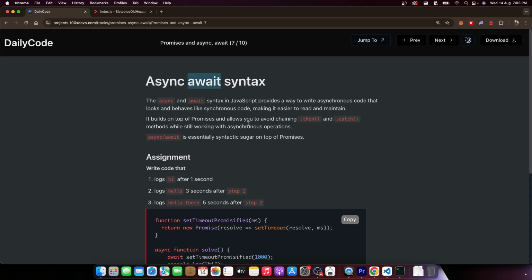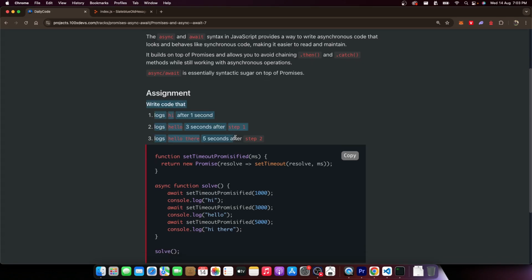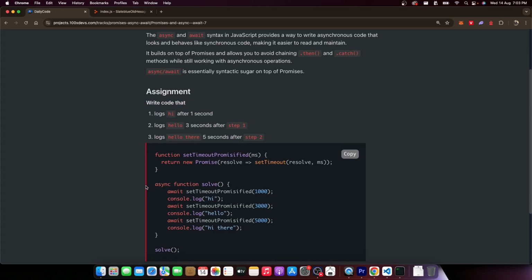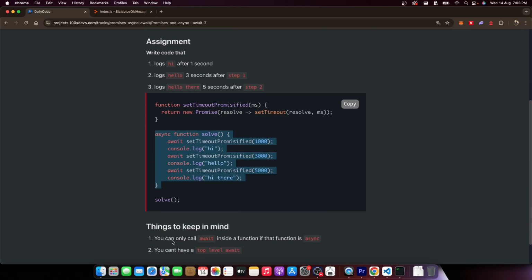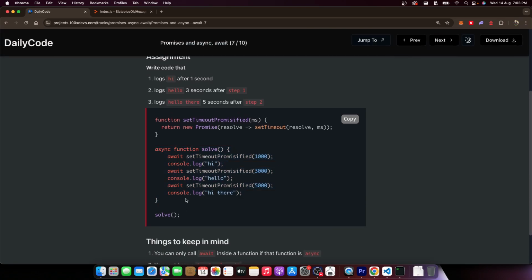Async await is just syntactical sugar. I repeat, it is essentially syntactic sugar on top of promises. What does syntactic sugar mean? It means it's just a different way to write the same thing. Even though under the hood it uses promises only, it just makes it visually more appealing. For example, this was the assignment that we wrote. What if you could write code like this? No callback hell and no fancy promise chaining. Almost looks like synchronous code only.